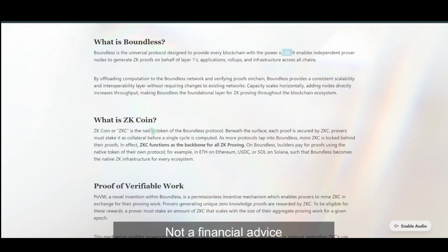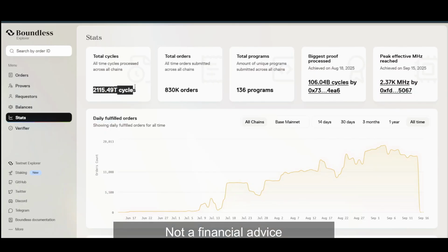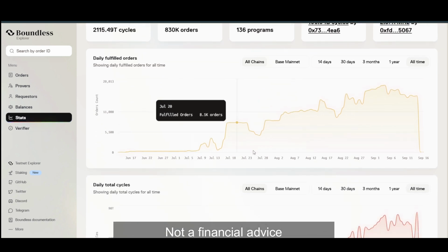Now the ticker is called ZKC, or ZK coin. It's the native token of the Boundless protocol. So basically each proof is secured by ZKC. Provers must stake it as collateral before a single cycle is computed. So in terms of cycles, these are the total cycles, as you can see here. All of them do require the ZKC token. So basically the demand for the ZKC token, I would say, is really high.